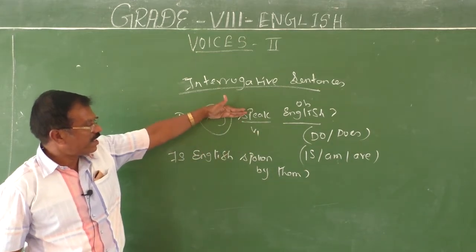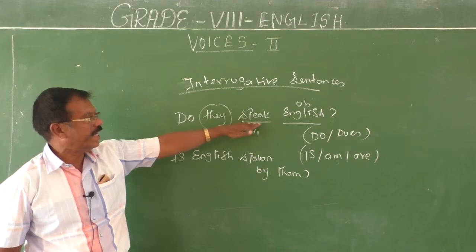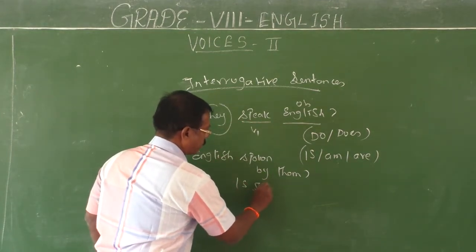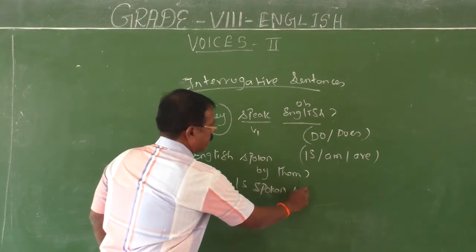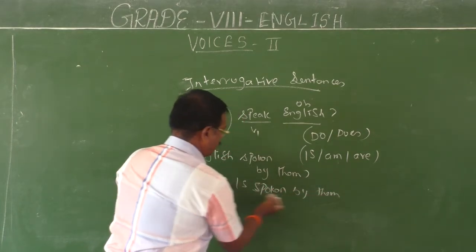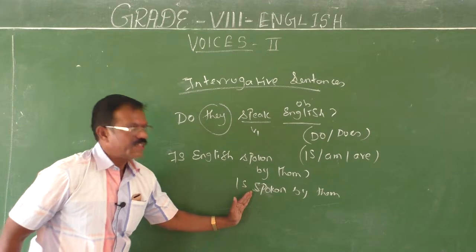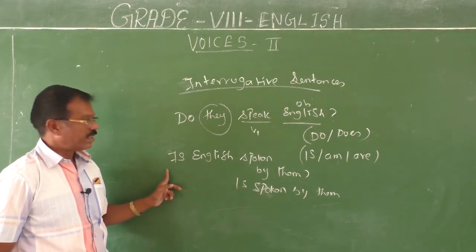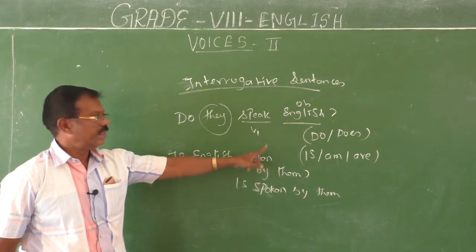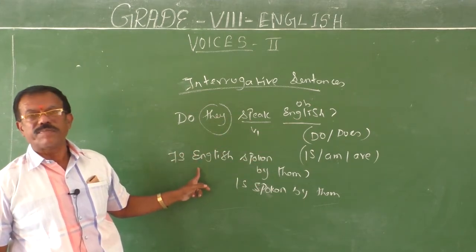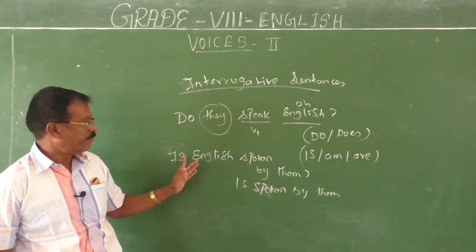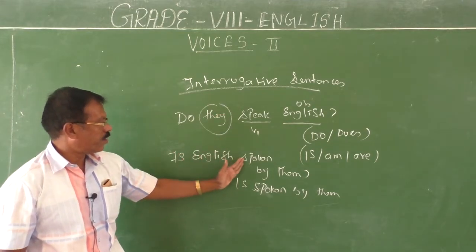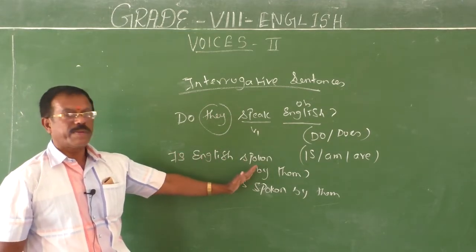See, how can you change this? Normally, speak English, how can you change it? Is spoken by them. You just split this verb into two and bring the auxiliary verb first, and then put the second part there. Bring the object in the middle, in between. So you will get the question automatically. English is spoken by them. Is English spoken by them?